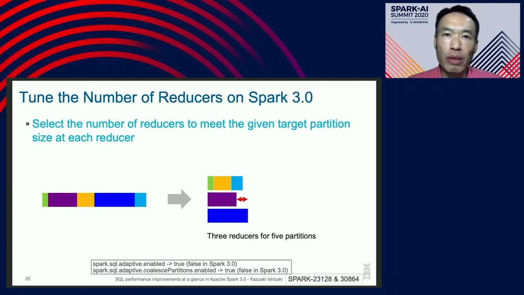So Spark 3.0 selects the number of reducers to meet the average partition size. In this case, Spark 3.0 will launch 3 reducers. One reducer will have 3 partitions. Now all reducers take similar time. This is efficient compared to the previous page. This is because the same things will be done, 3 reducers versus 5 reducers. To enable this feature, we need to set these two properties at the bottom of this slide.